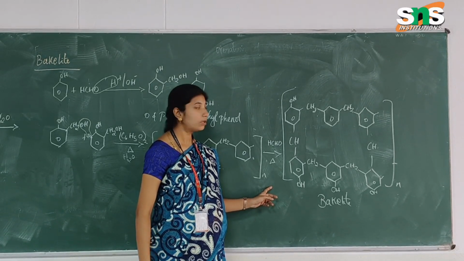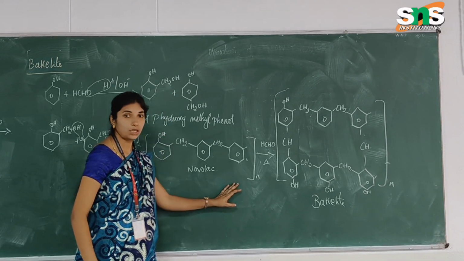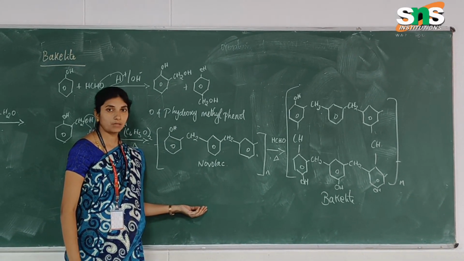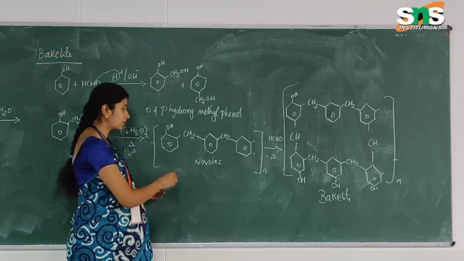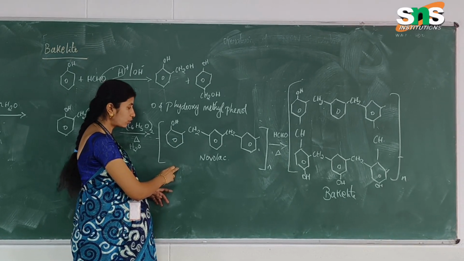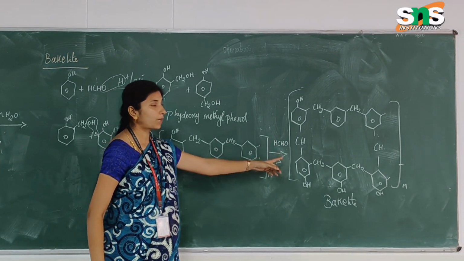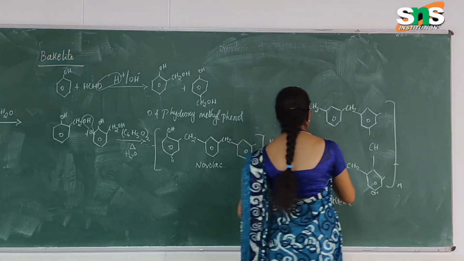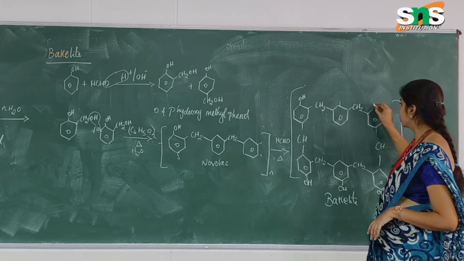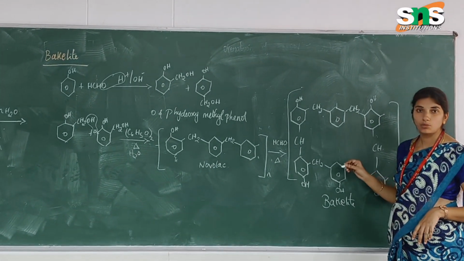The Novolac again reacts with the formaldehyde group under the polymerization reaction. It forms a product through linear chain polymerization and with the repetition of the cross-linked chain polymerization reaction. It forms structures with cross-linking. The OH group reacts with the CH2 group and again with another CH2 group, and combines to form the phenol with the CH2 group and again the phenol with the CH2 group, and it remains as the cross-linking chain polymerization.